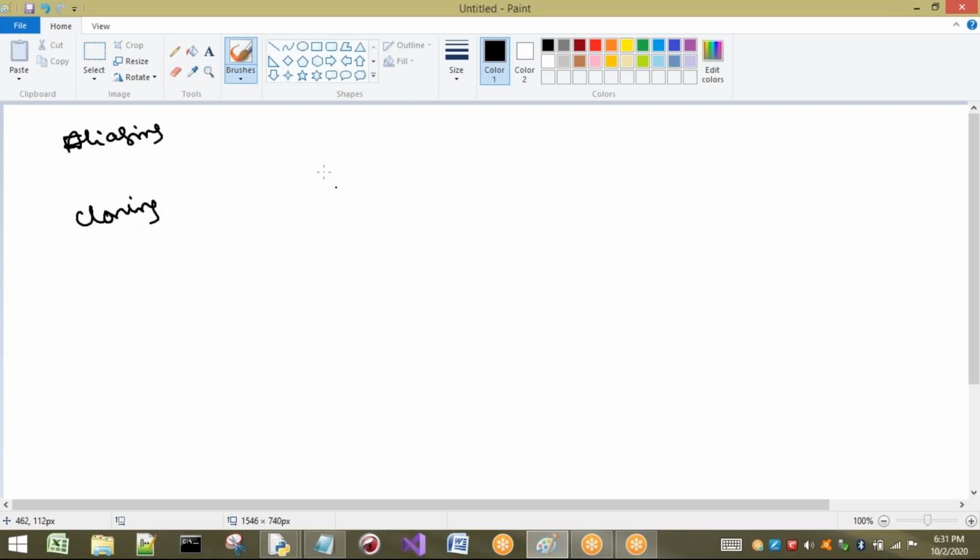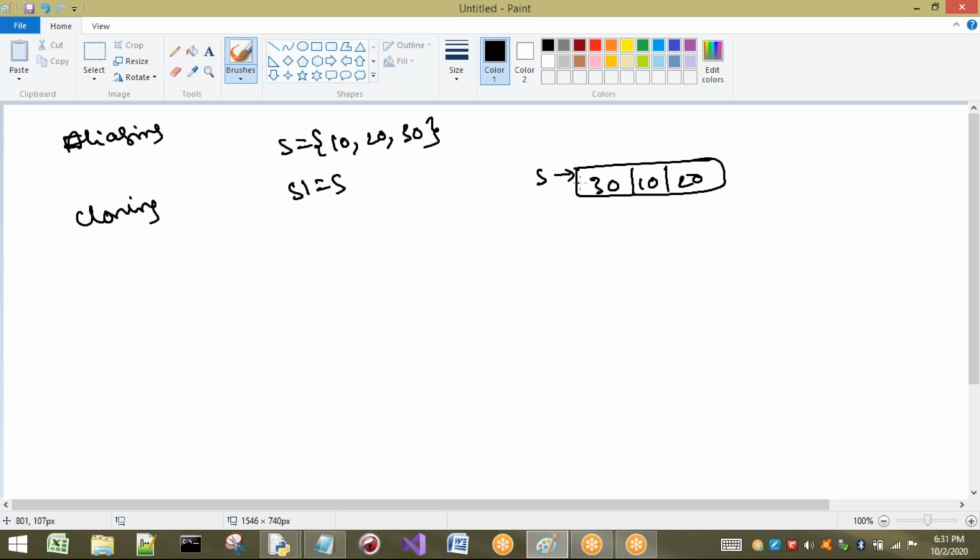Same concept here also, it will be applicable. That means S equal to 10, 20, 30 I am going to take, and here if I write S1 equal to S, what happens? First, one set is going to be created here, some 30, 10, 20 it is going to be created, and it is pointed by whom? It is going to be pointed by S.